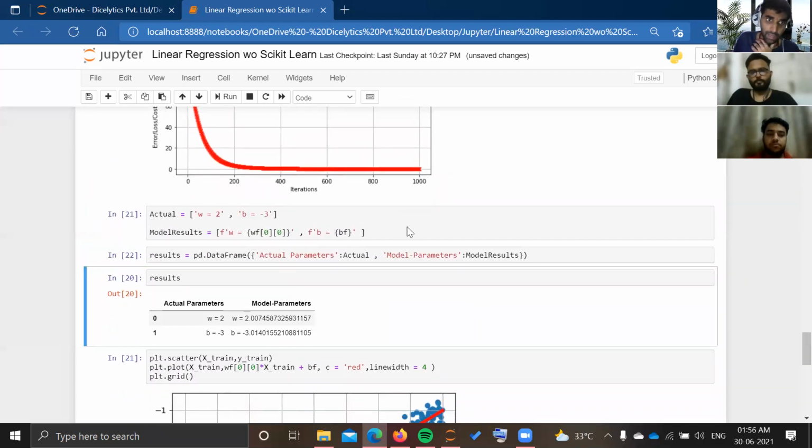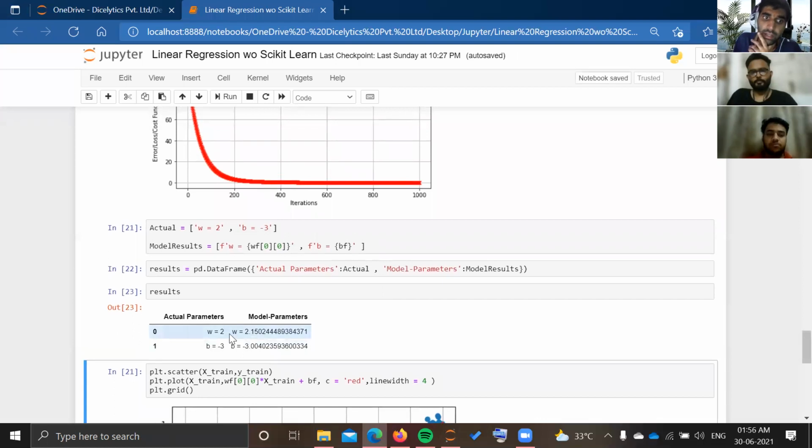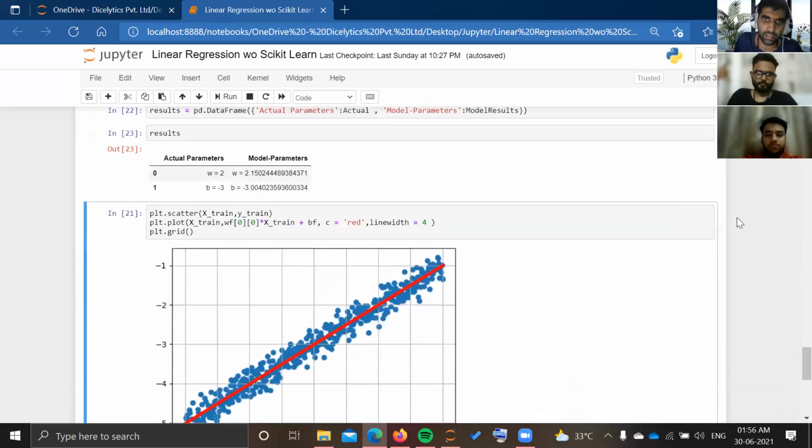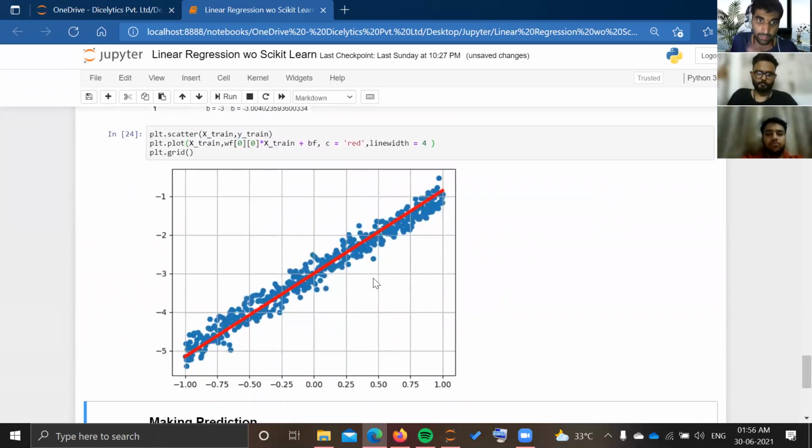Now for comparing the final results, I have again made a data frame of the actual values of w and b and the values predicted by my trained model. As you can see, the actual w was 2 and the model parameter was 2.15. Similarly, the actual value of b was -3 and from the model I got -3. I have also plotted the line for my trained model. This line is my model line, and the points are the training points that I have given to my machine, and my machine has learned that these points are following this pattern in a linear equation.